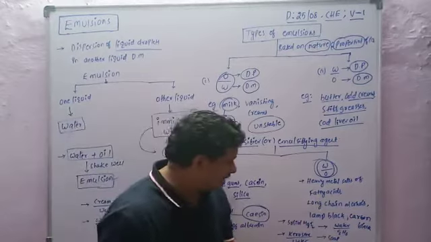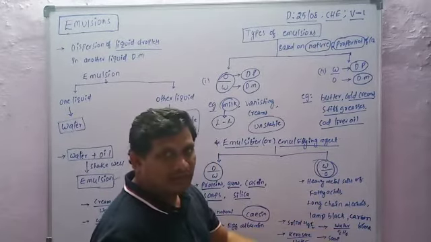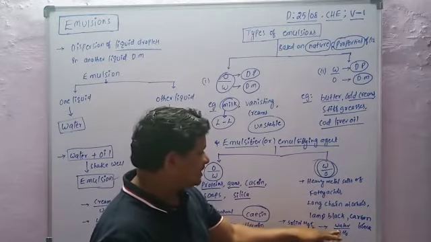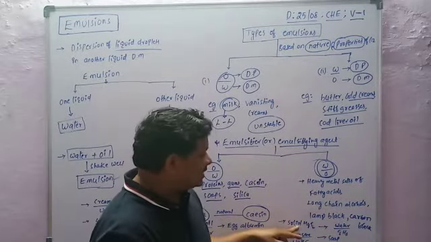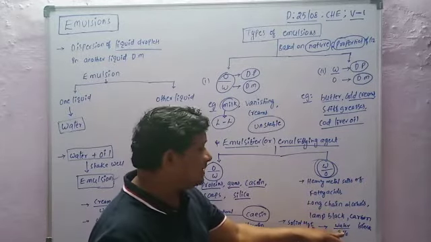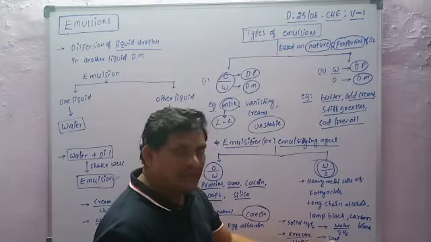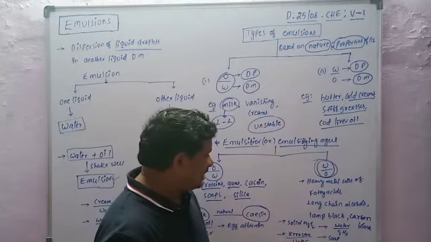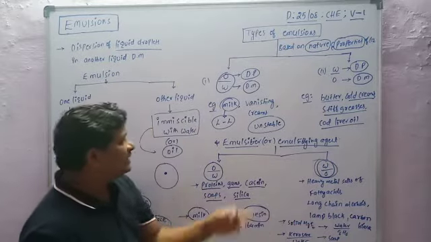Next, a water in benzene type of emulsion is stabilized by solid mercuric iodide, HgI2. Solid HgI2 is an emulsifier in water in benzene, C6H6, type of emulsion. Next is soap as an emulsifier in kerosene in water emulsion. It is the emulsifying agent or emulsifier.